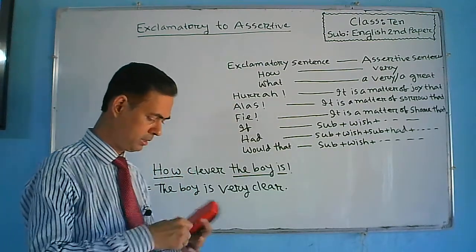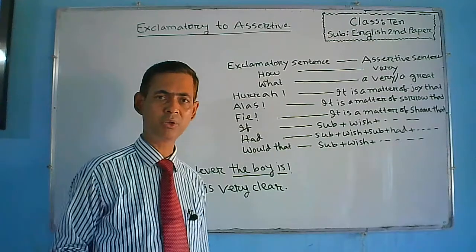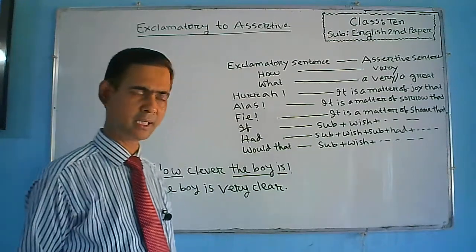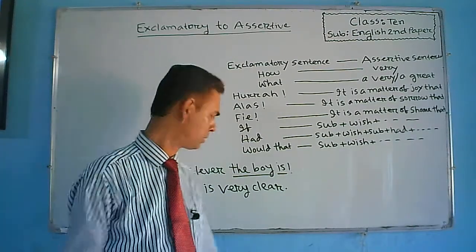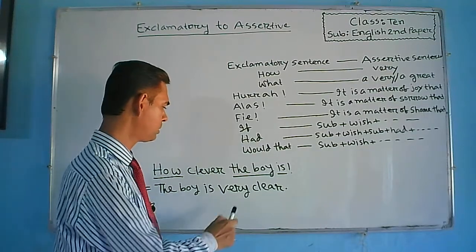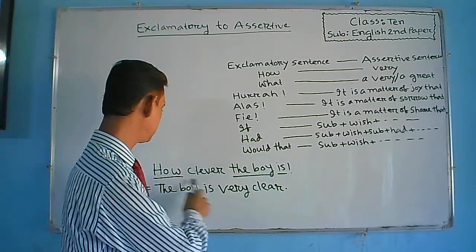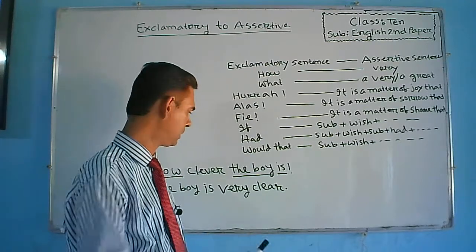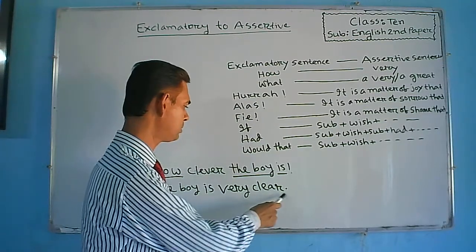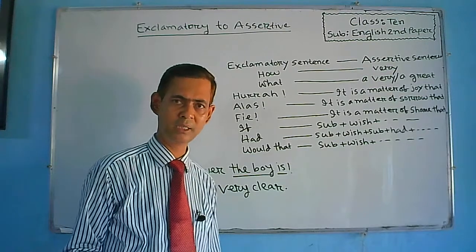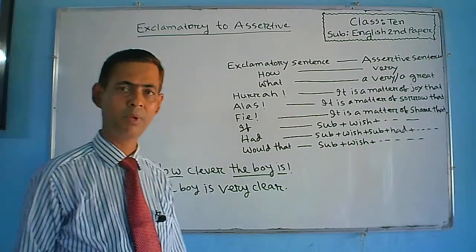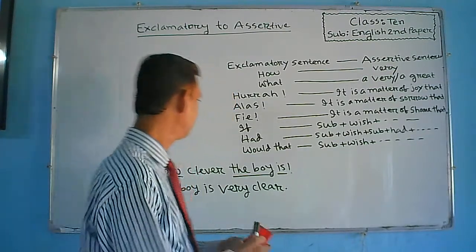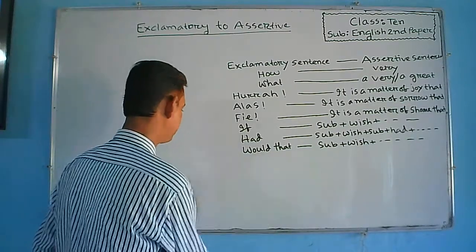So again, we know the formation of an assertive sentence, that at first subject will be used, then verb will be used, then very will be used instead of how, then adjective will be used, and at the end of the sentence there will be put a full stop. Okay, understand everybody?